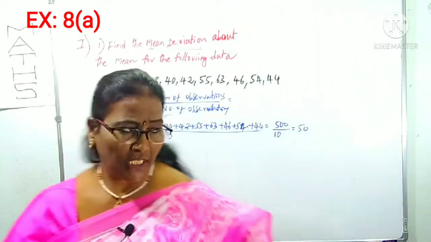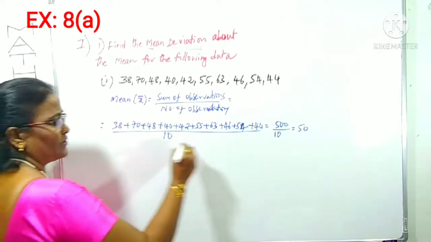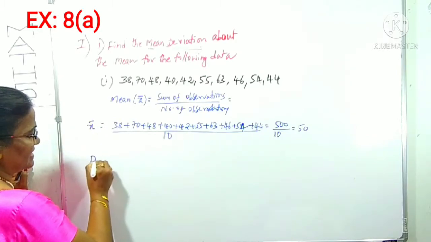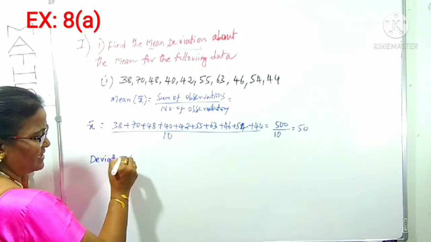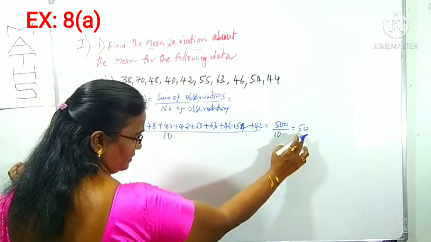Okay, what is the x bar value? 50. If we know the x bar, we can find out deviations. Now we can collect the deviations. What did I say about deviations? Difference of observations and the mean.